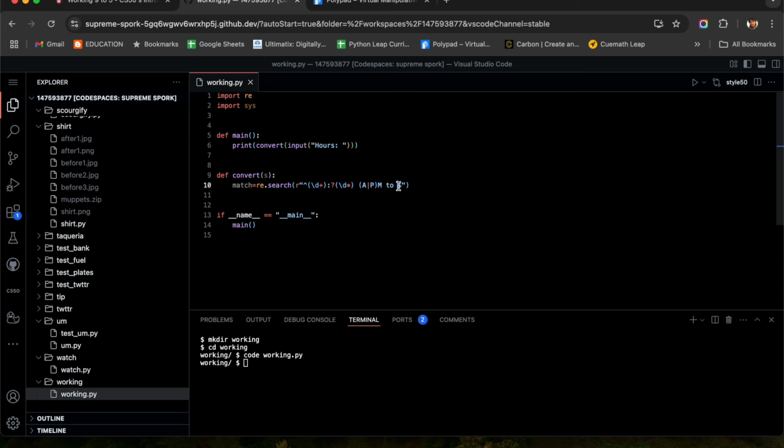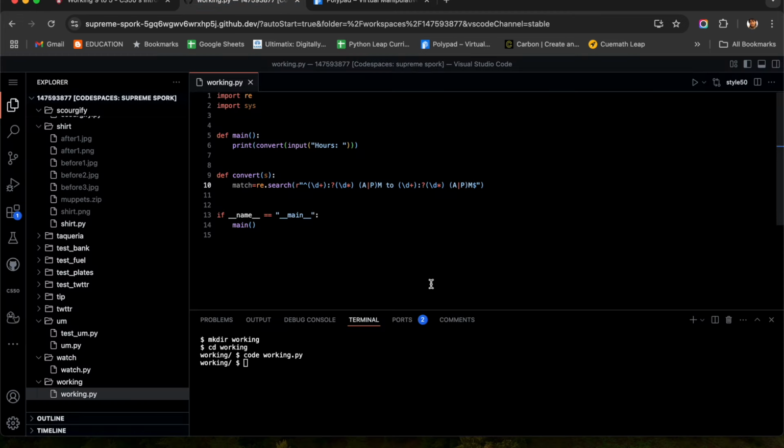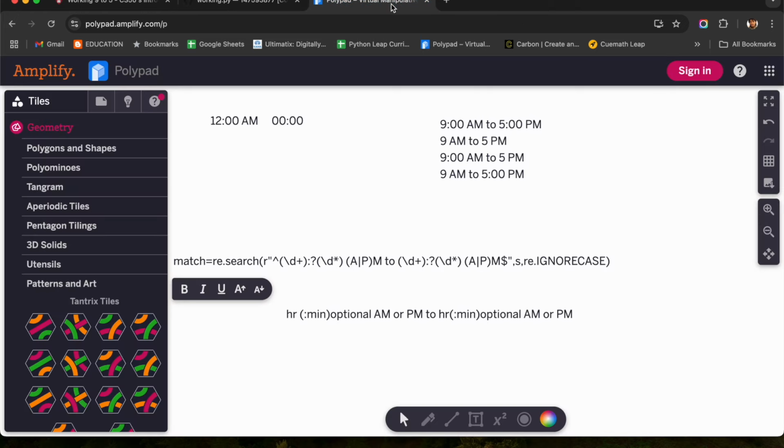Copy. Okay, the same thing again we have written. After this, what we are going to do? This is going to be checked with the help of the string, and then I am going to ignore the case. re.IGNORECASE. Okay. Now I guess everything is perfect and it is very easy to write, friends.